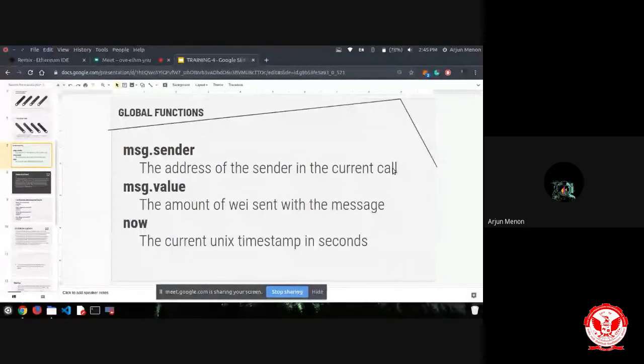After a period of time, they can add new logic with a new smart contract, and all the ether balance is transferred to that account whenever the old smart contract is destructed. So those are the four main global functions you must know while interacting with smart contracts and the blockchain.